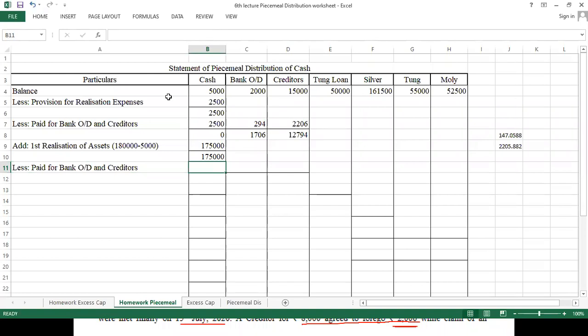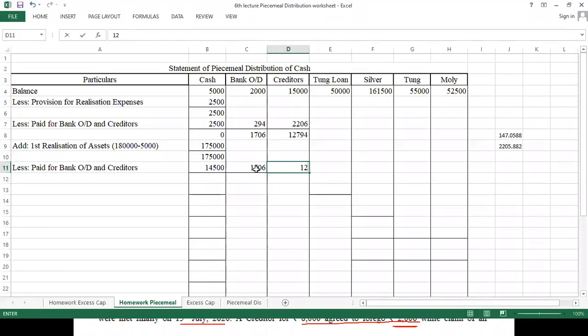How much we have to pay? Look at here, 2 plus 15 comes to 17,000. Out of 17,000 we already paid 2,500. Now the balance is 14,500. If you add these two figures, it will come 14,500 only. I am solving this problem.